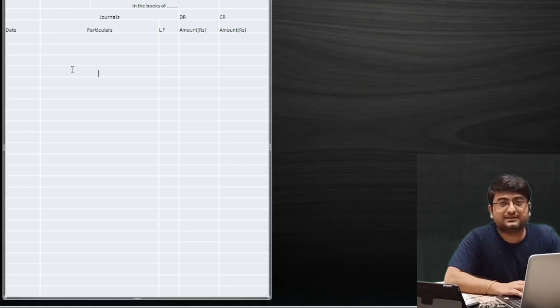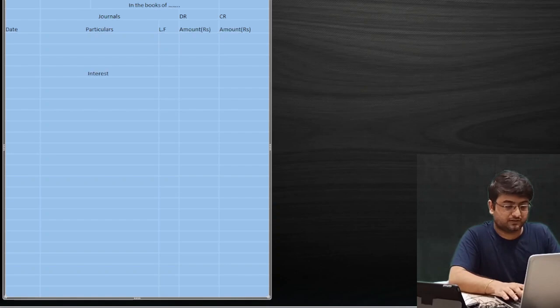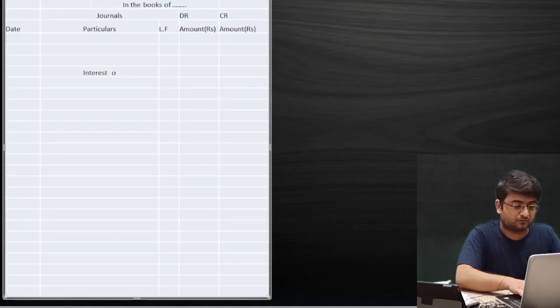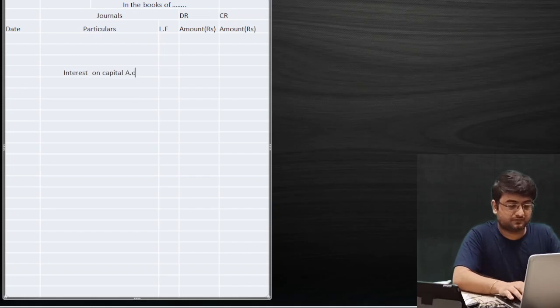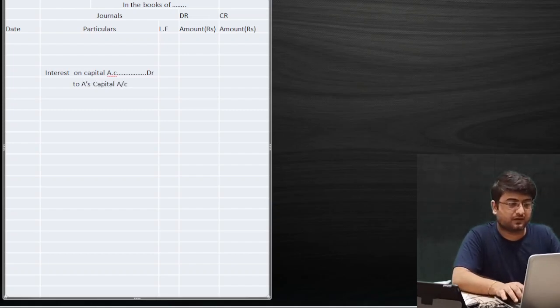So now we are just passing the journal entry for the interest on capital. Remember, the first entry will be interest on capital account debit, and the second entry will have the partners' capital accounts individually. To A's capital account, remember I'm using short form. You write the full name, to Manju's capital account, for example.